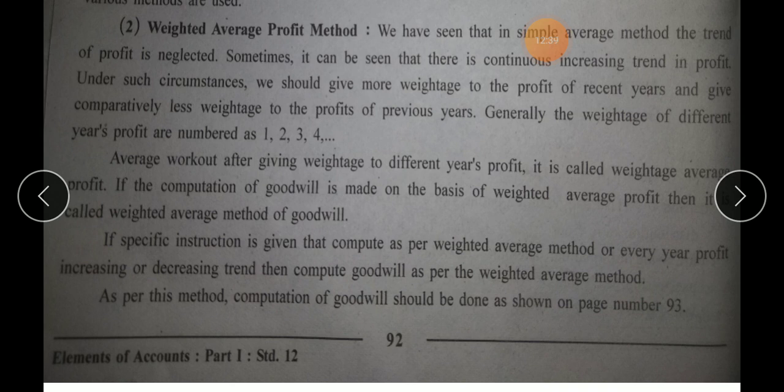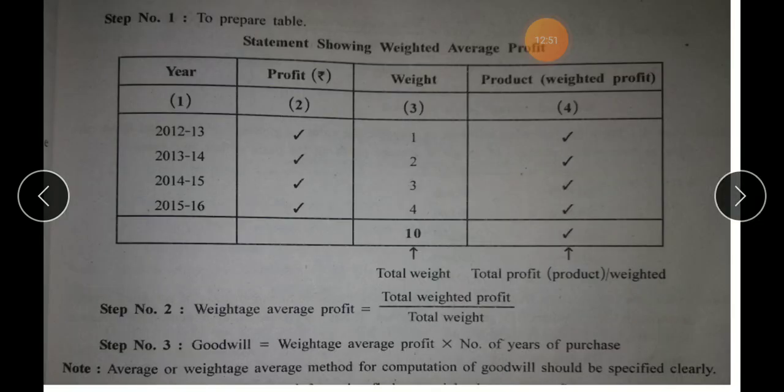Alright, so we have just understood the theory for this. Now when this theory is applied in a sum, it will be exactly clear. Let us see how to solve the sum as per weighted average profit method. You are supposed to prepare a table.